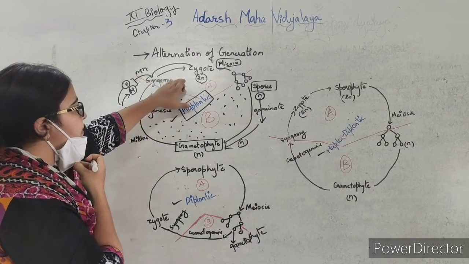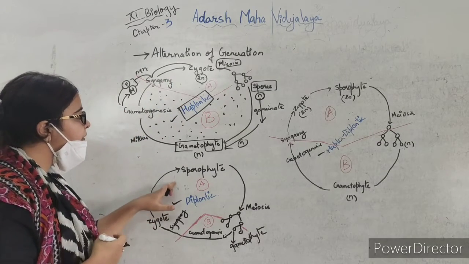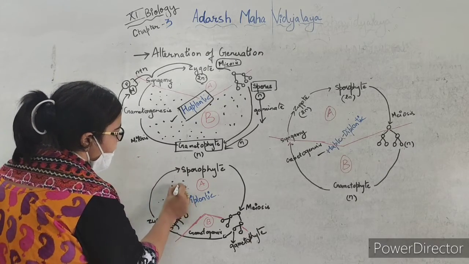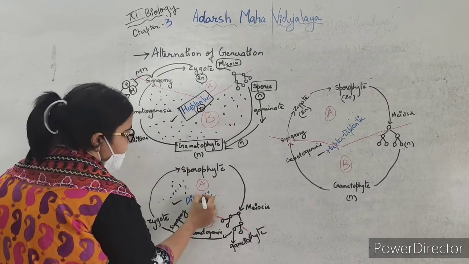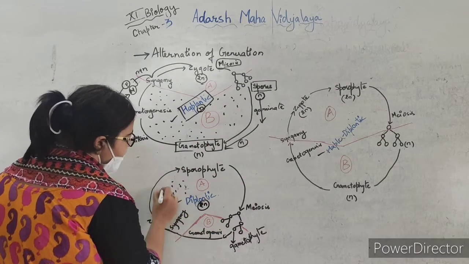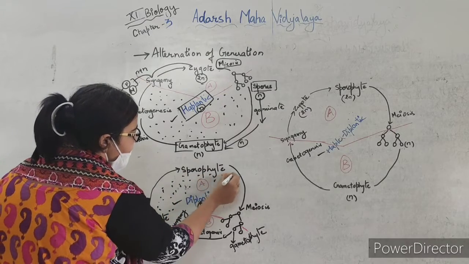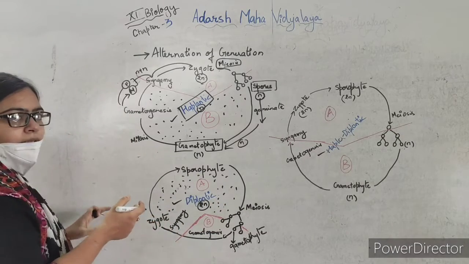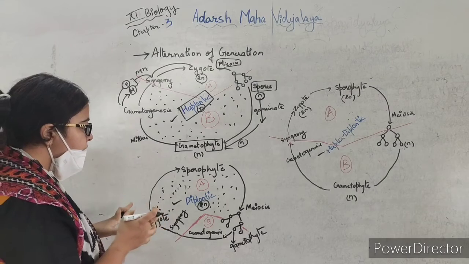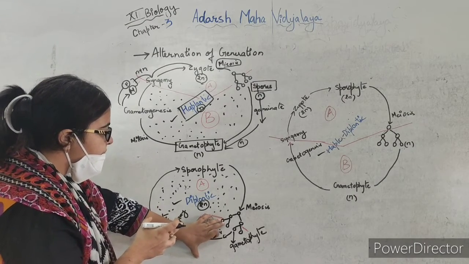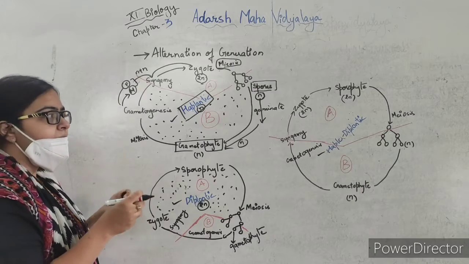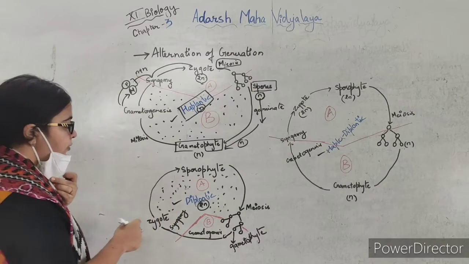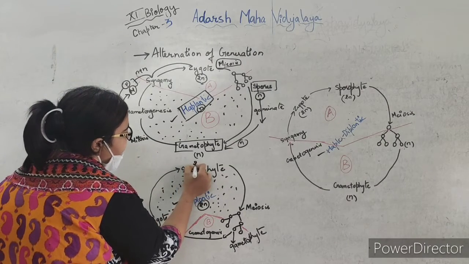Now this is a single-celled stage. When we talk about the case where the sporophytic stage is the main stage, you can see the black part here. This was haploid and this will be the diploid stage. The black part which you can see here is diploid, and this is generally seen in gymnosperms and angiosperms. Here the gametophytic phase will be short-lived and of few cells, but the main phase will be the sporophytic phase. This is the sporophyte and this is the diploid stage.